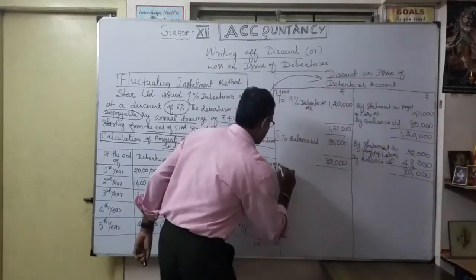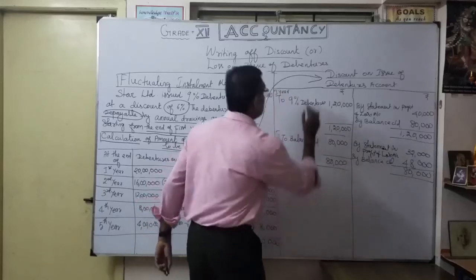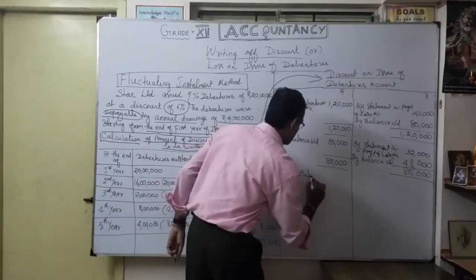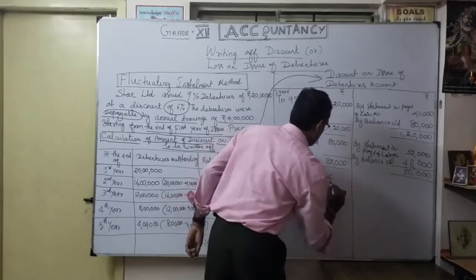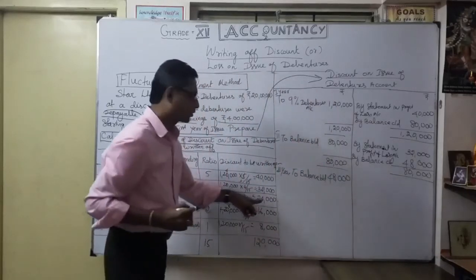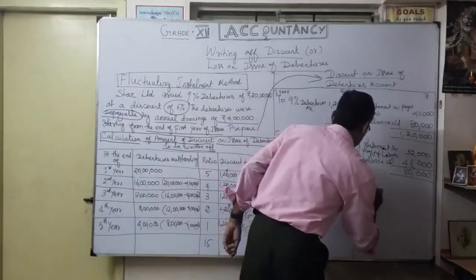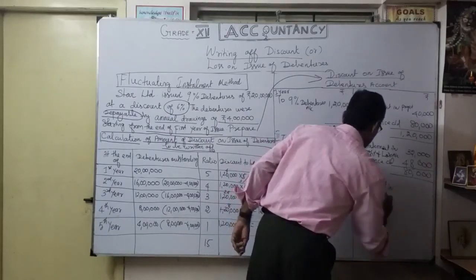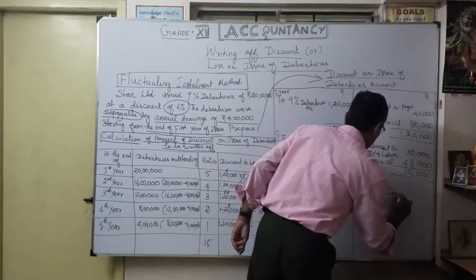Coming to the third year. Available discount on issue of debentures account, to balance brought down 48,000. Again, my third year is 24,000 going to be written off. Okay, by statement of profit and loss account.